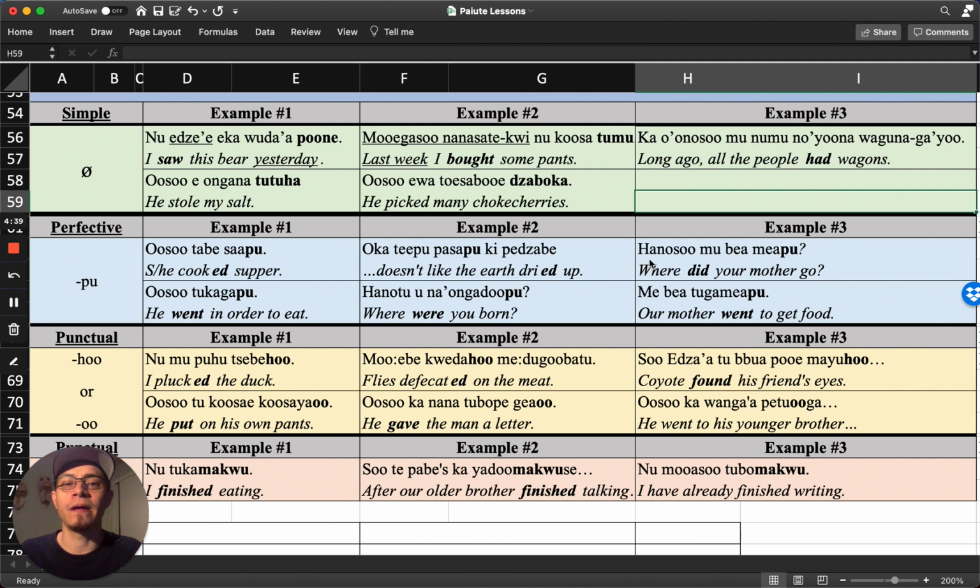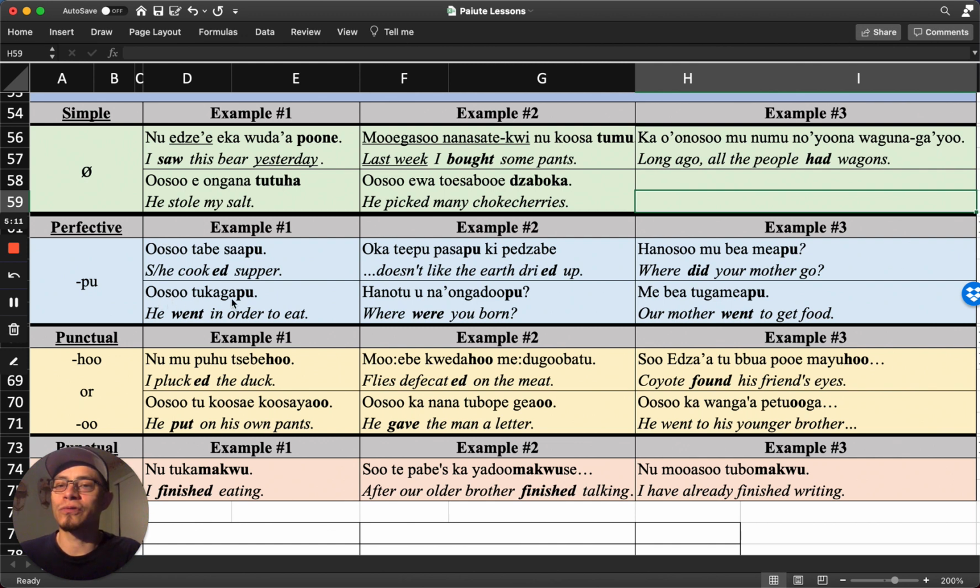Another example is Hanosumuviamiap. Where did your mother go? So mia is go, but the suffix p indicates it is in the past. And actually, I also forgot to mention this p generally indicates something that is done in the distant past, some time ago, not recently. So where did your mother go?